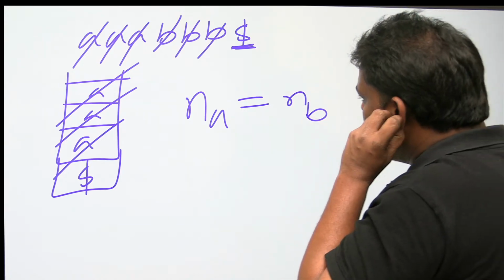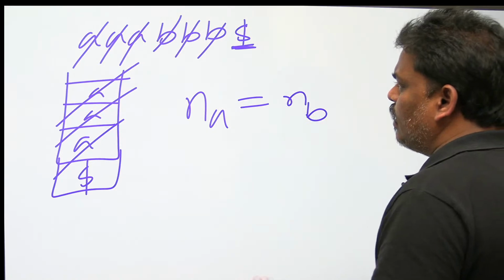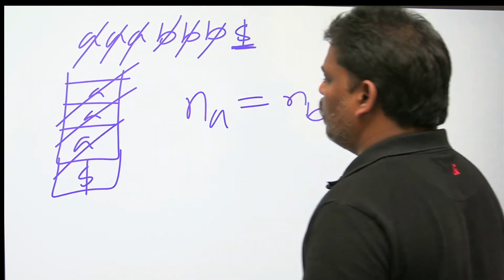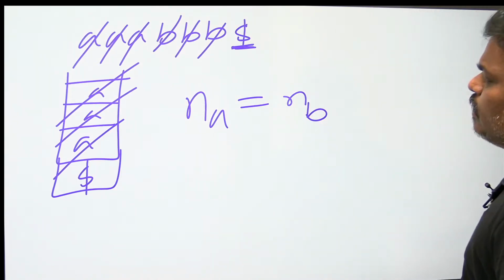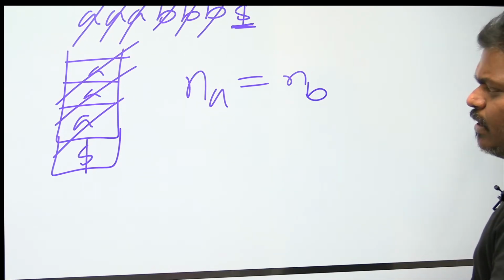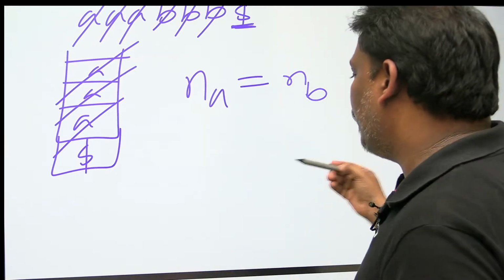What is the logic here? A coming, push; B coming, pop. Lastly the dollar will come. Please take care. This looks like a stack only, and the finite automata is also there simultaneously. That is called a PDA.